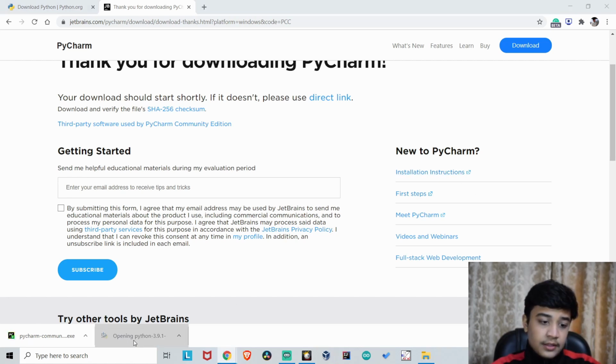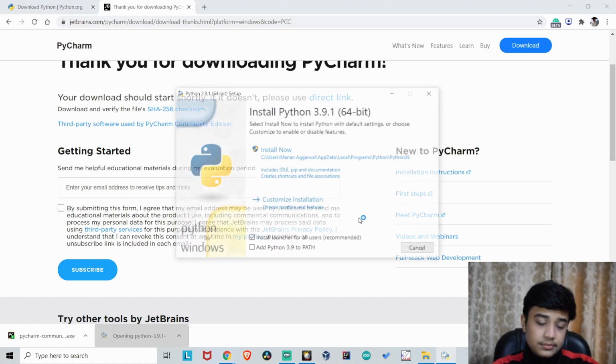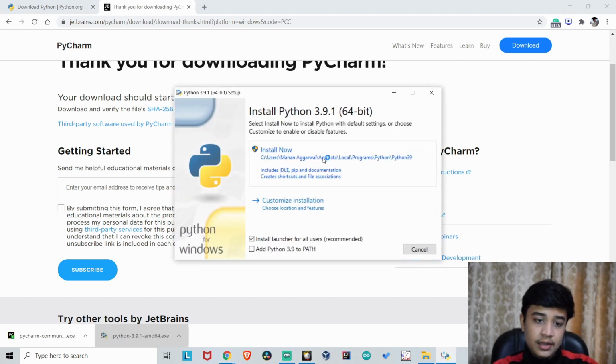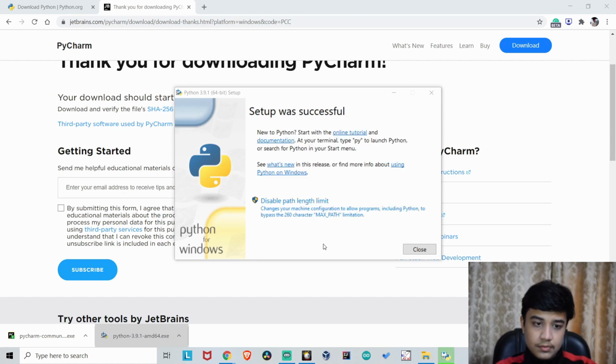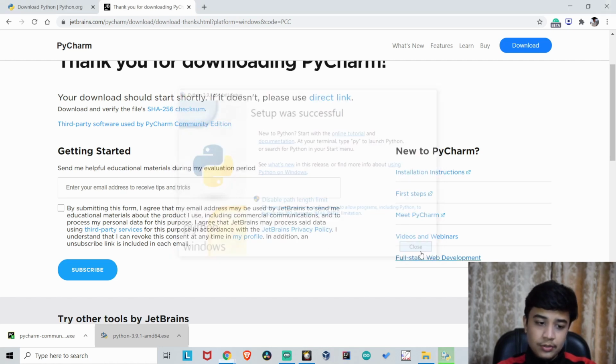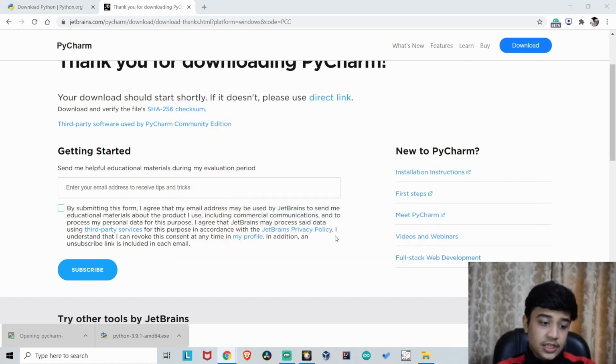So now we will run the Python installer. I will first check this add Python 3.9 to path. This is a very important step. Now click on install now. Yes. So now our setup was successful. We can close this and now we will run our PyCharm.